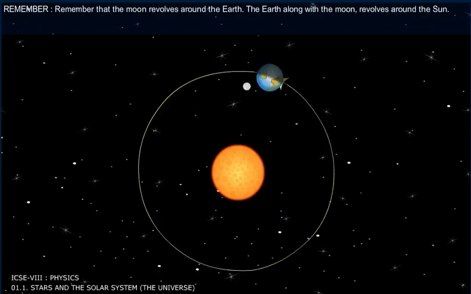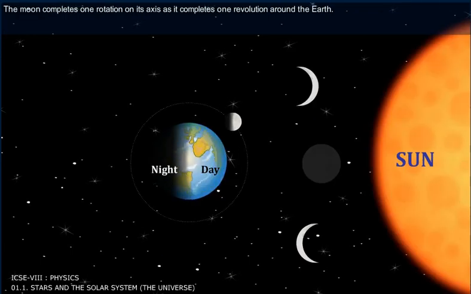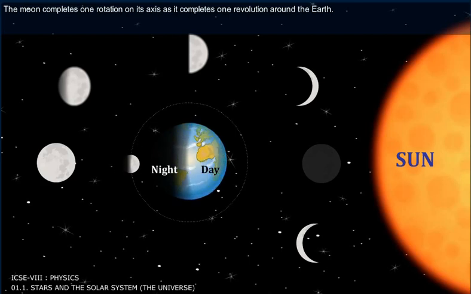Remember that the moon revolves around the earth. The earth, along with the moon, revolve around the sun. The moon completes one rotation on its axis as it completes one revolution around the earth.